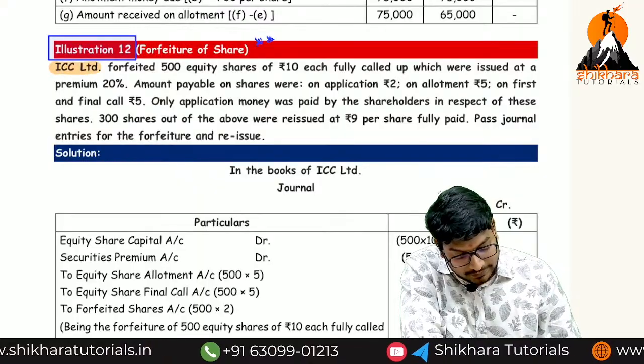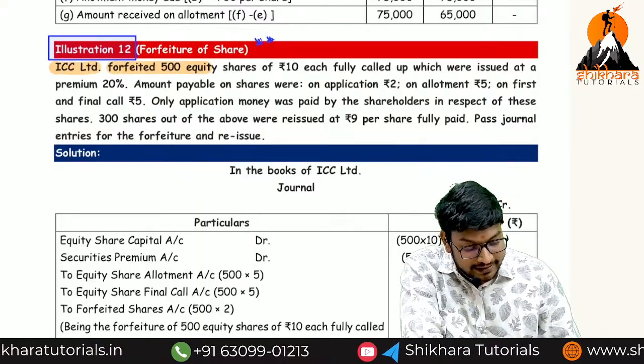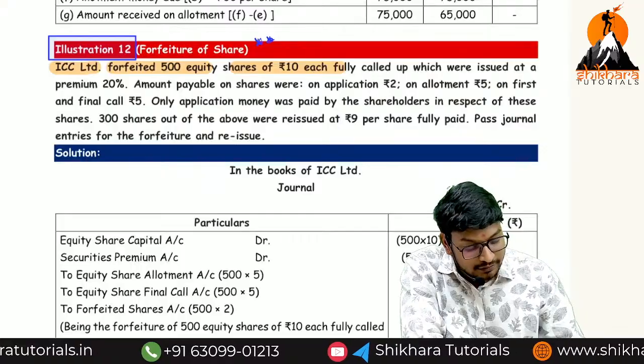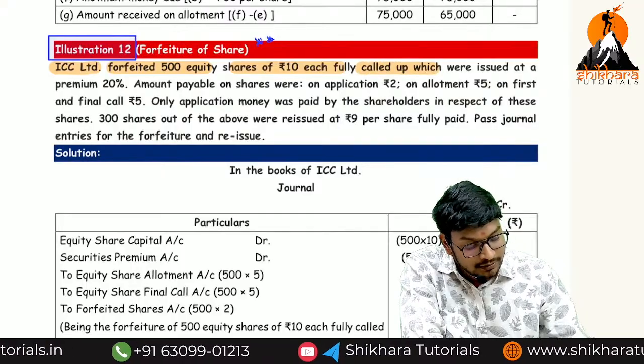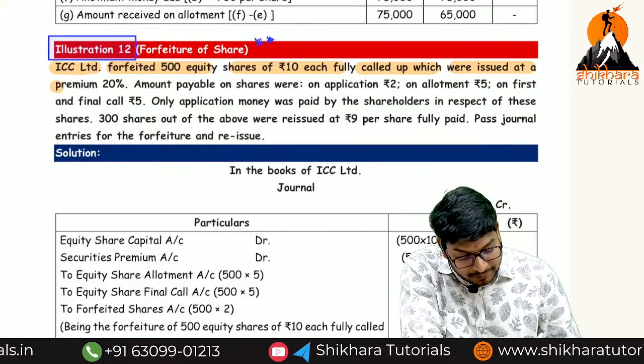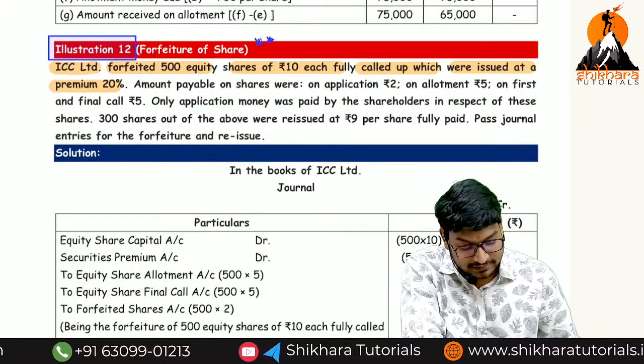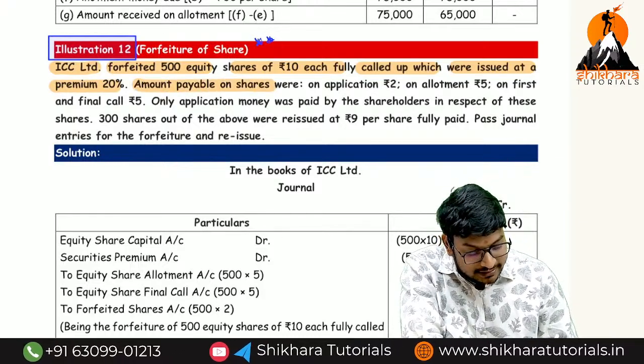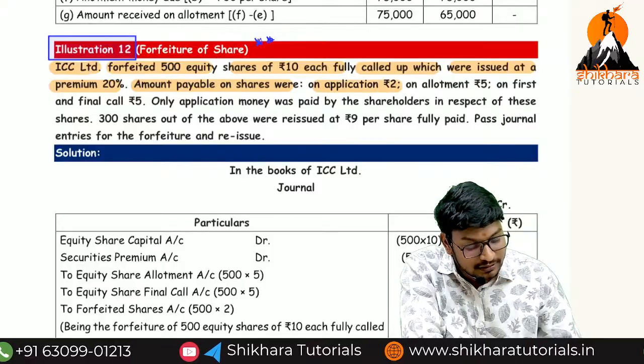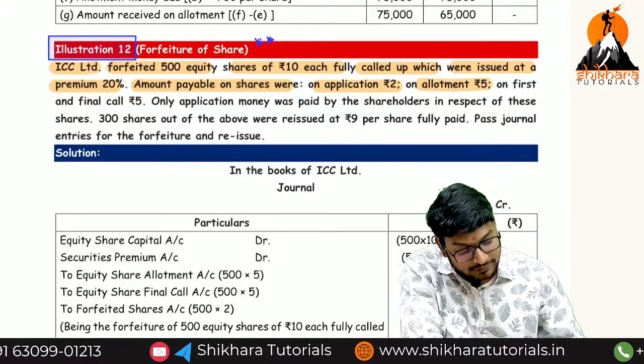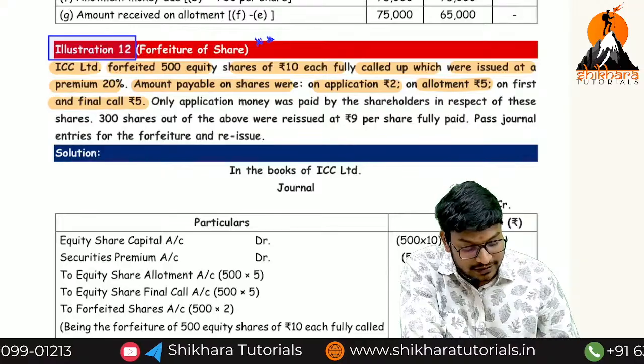ICC Limited forfeited 500 equity shares of 10 each, fully called up, which were issued at a premium of 20%. The amount payable on the shares was application 2 rupees, allotment 5 rupees, first and final call 5 rupees.